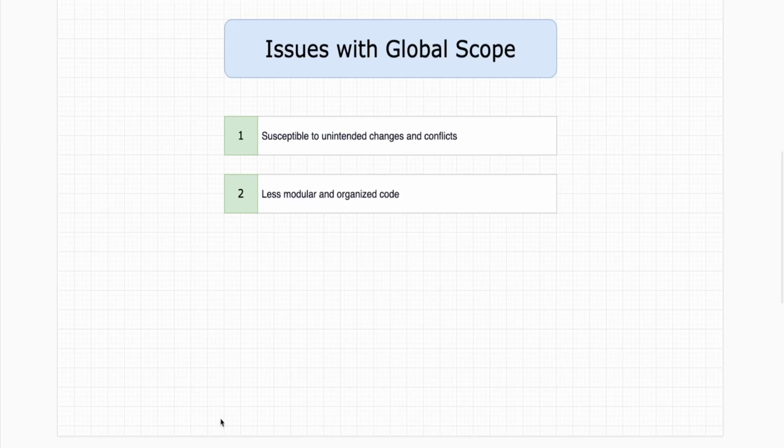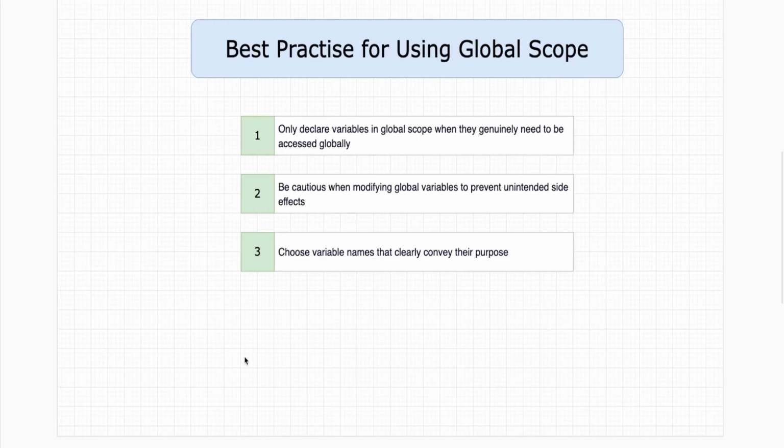And as we have everything in the global scope, we end up writing less modular and unorganized code, which makes it extremely difficult to maintain. The question is how to avoid these issues. To avoid them, we have some recommended best practices, so let's talk about them one by one.